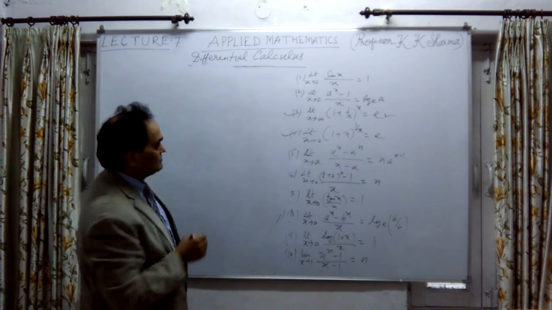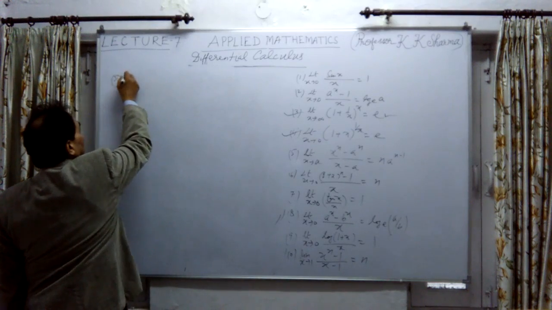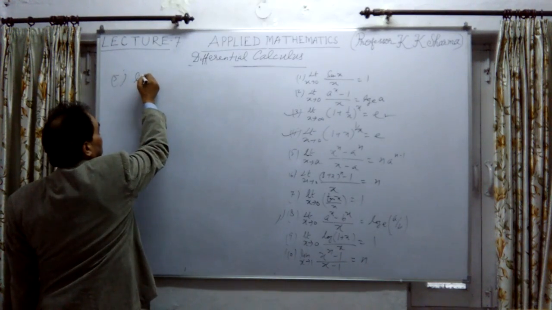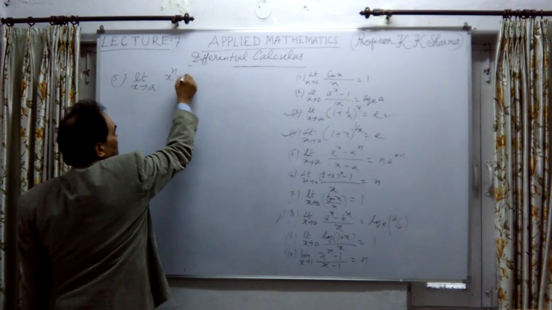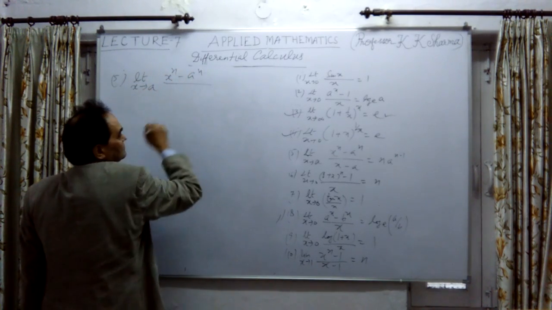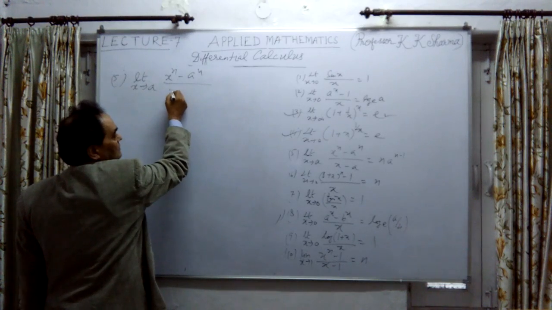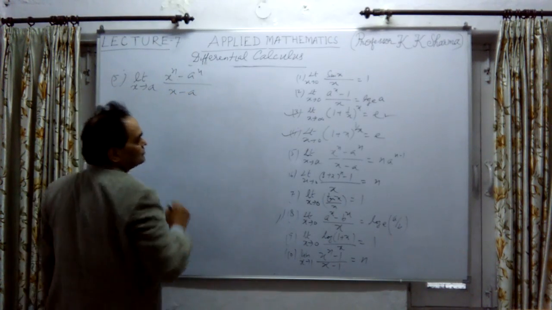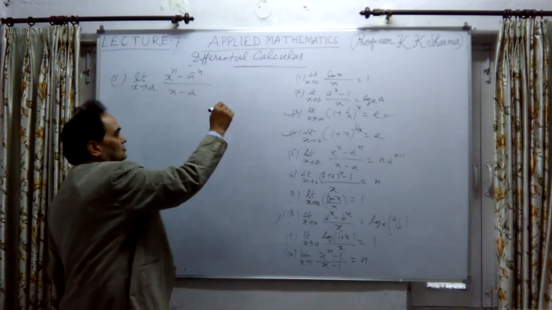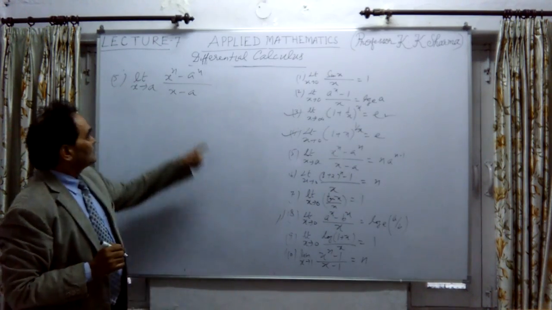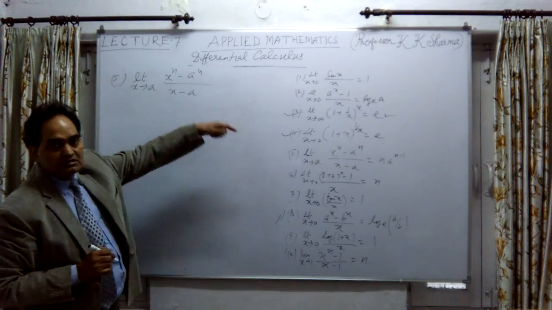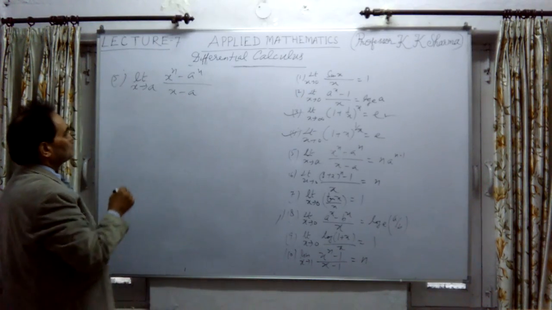Now in this case, the fifth one. The fifth question is limit x tends to a, x raised power n minus a raised power n divided by x minus a. Which we have to prove is equal to n a raised power n minus 1. Okay, so let me prove this. Let me take the left hand side only. So how do we have to prove this?